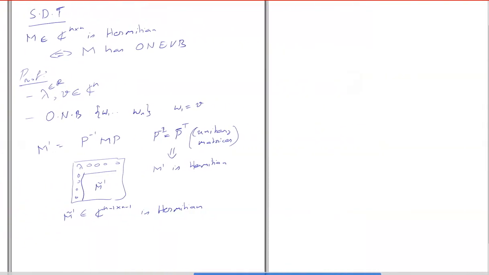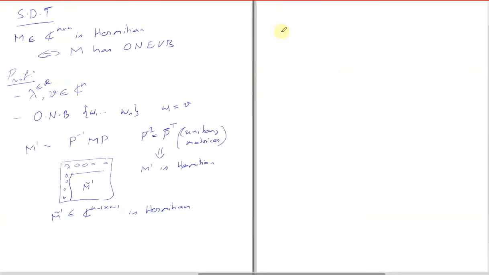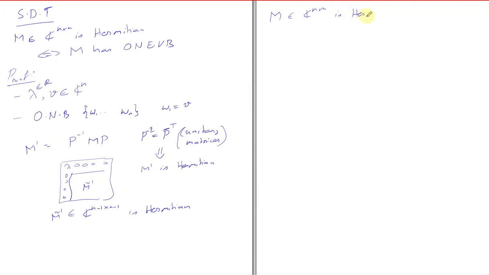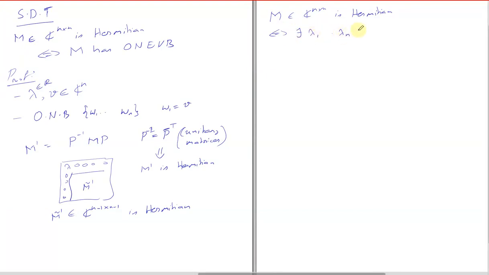Understood, sir. Thank you. Similarly, the decomposition way of writing it is: M belongs to C raised to n by n is Hermitian if and only if there exist numbers lambda 1 to lambda n. These lambda 1 to lambda n are real numbers, but the vectors u1 to un are going to be complex vectors now.